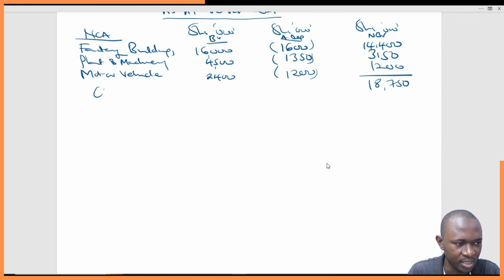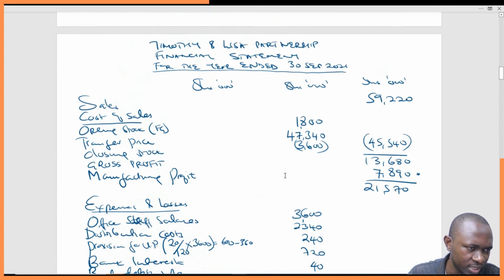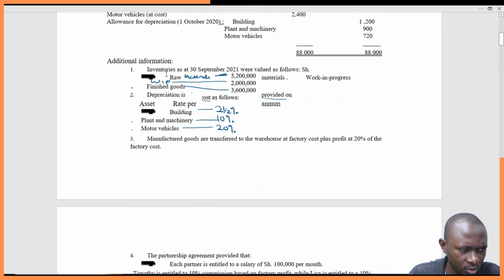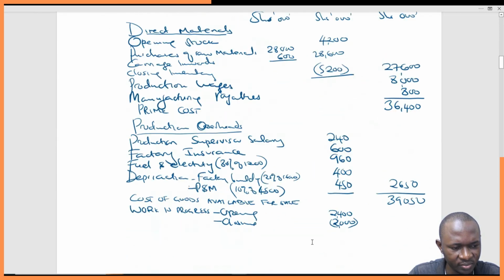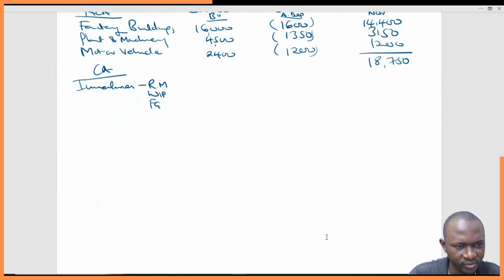Then we add the current assets. For current assets, we have the inventories: raw materials, WIP, and finished goods. These are obvious, so you can see the inventories, 522 and 36, just pick them the way they are.